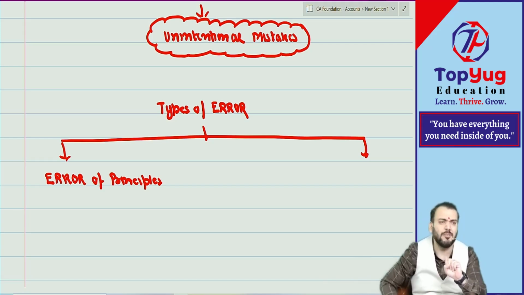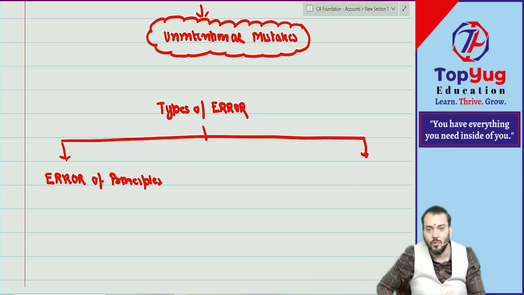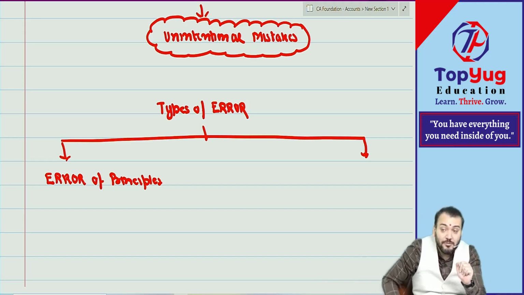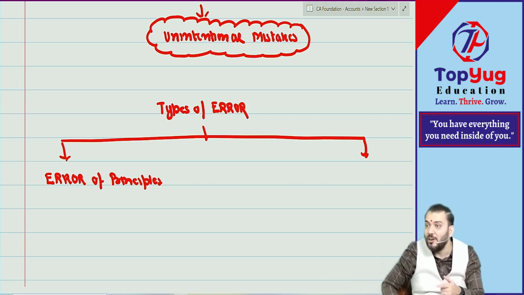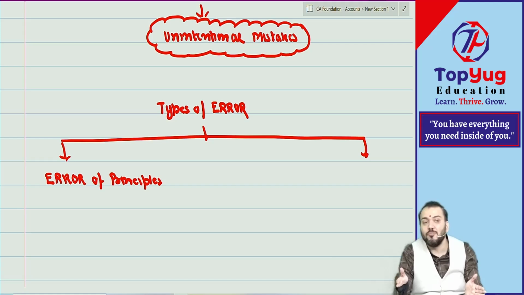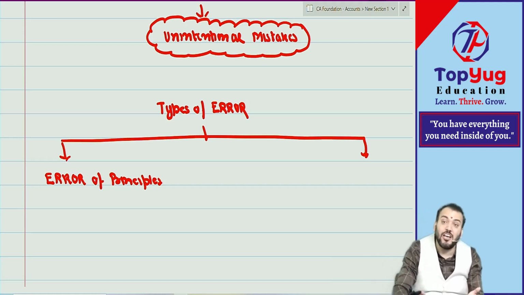For example, suppose we know inventories are valued at cost price or NRV, whichever is lower. But you have taken the higher. That is applying an accounting principle wrongly. Another example, property, plant and equipment should be depreciated and we have not charged depreciation.